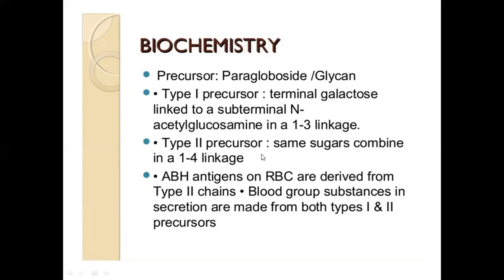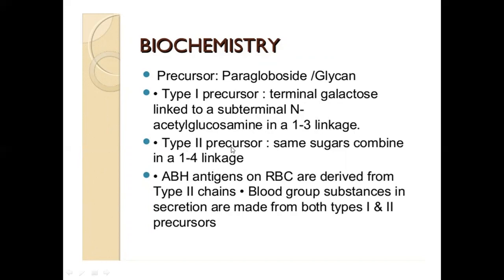Type 2, using the same sugar combination, has a 1,4 linkage, meaning carbon 1 of your galactose is linked to carbon 4 of N-acetylglucosamine. The ABH antigens on RBC are derived from type 2, while type 1 means the antigens are present in secretions like plasma. So I repeat, what is the significance of 1 and 2? When you say type 2, those are the ABH antigens on the red cell, while type 1 are the antigens present in the plasma.